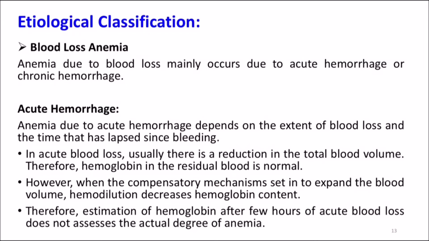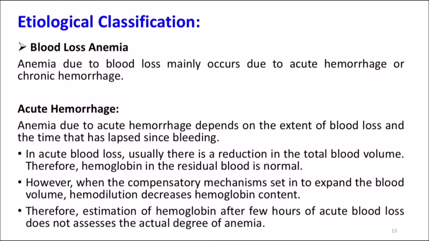Mainly there is blood loss anemia. I told you there is increased red cell destruction or decreased red cell production. So blood loss anemia: anemia due to blood loss mainly occurs due to either acute hemorrhage or chronic hemorrhage.